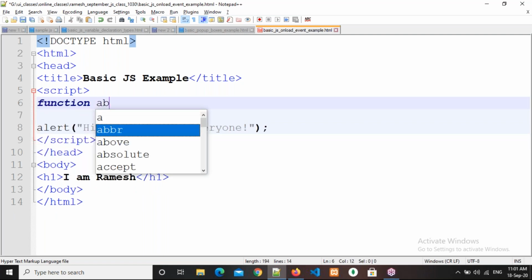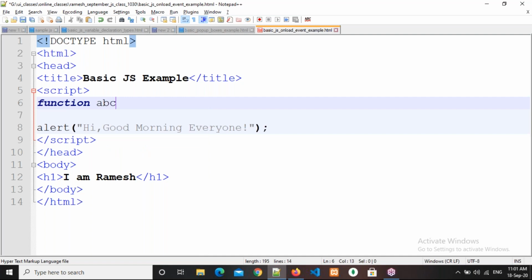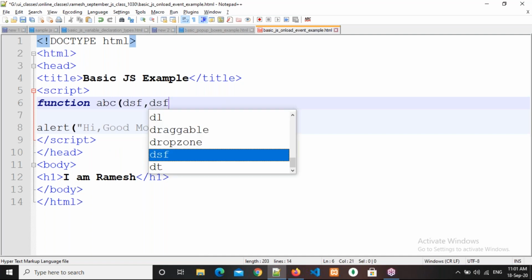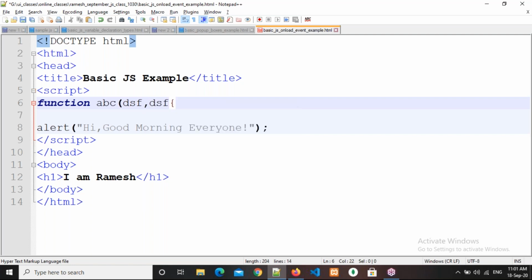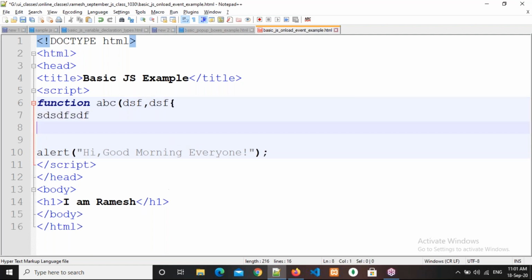Okay, ABC, and they will open like this. They will write some parameters. Then after that, they won't close the parenthesis, and directly they will open a curly brace and write something, and they will forget to close this curly brace also. See how many mistakes there are? There is a parenthesis problem, and there is a curly brace problem also. So this is not a good way to write a function.